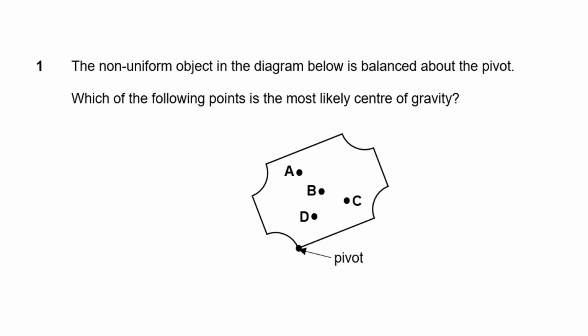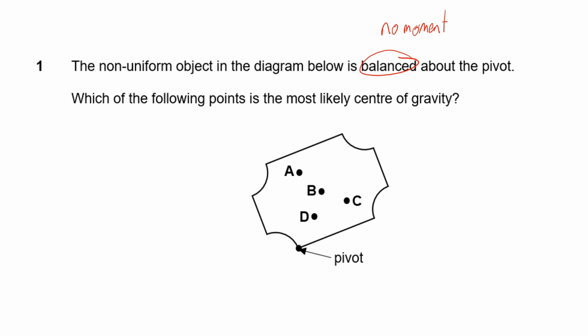So our pivot here at the bottom is very clearly marked out, and then we have the statement here that says it is balanced. So what does something being balanced mean? Okay, there is no moment. And if there is no moment, therefore there is no turning effect. So what are the forces that are acting on this body? Of course, we know that there is the weight, which comes from the center of gravity, so the question already has told you, okay?